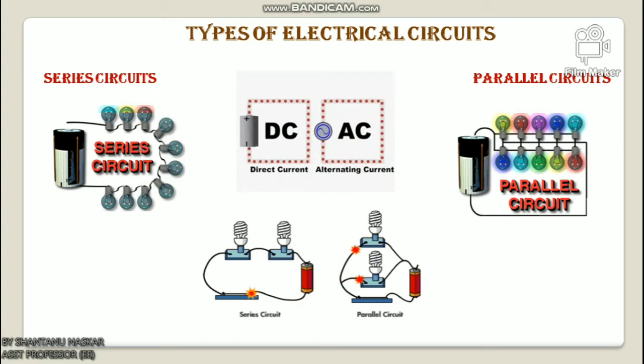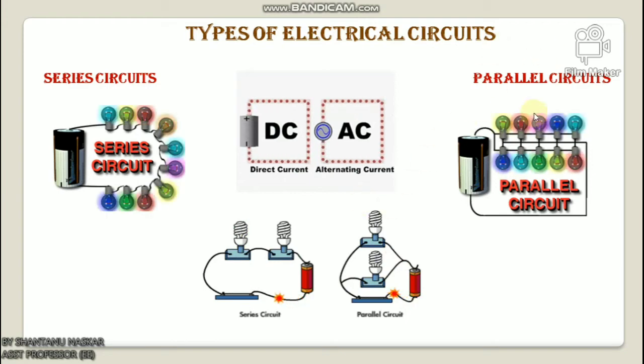For resistors connected in a series circuit, the total resistance is equal to the sum of all resistance values, like R equals R1 plus R2 plus R3 plus R4. For capacitors connected in a series circuit, the total capacitance is given by the sum of reciprocals of all capacitance values, like 1 by C equals 1 by C1 plus 1 by C2 plus 1 by C3. For inductors connected in a series circuit, the total inductance is equal to the sum of all inductance values, like resistor, like L equals L1 plus L2 plus L3 plus L4.